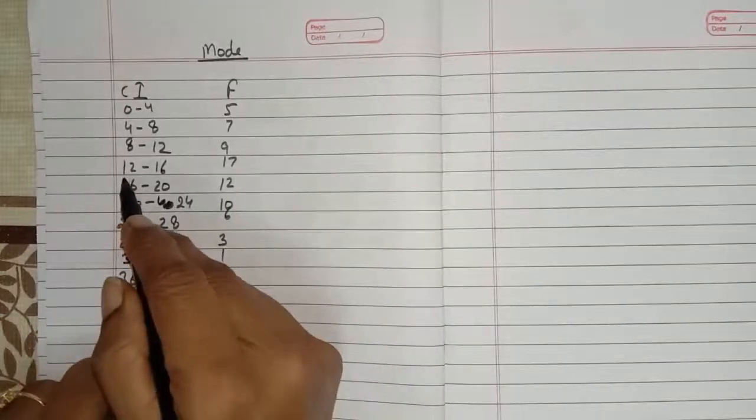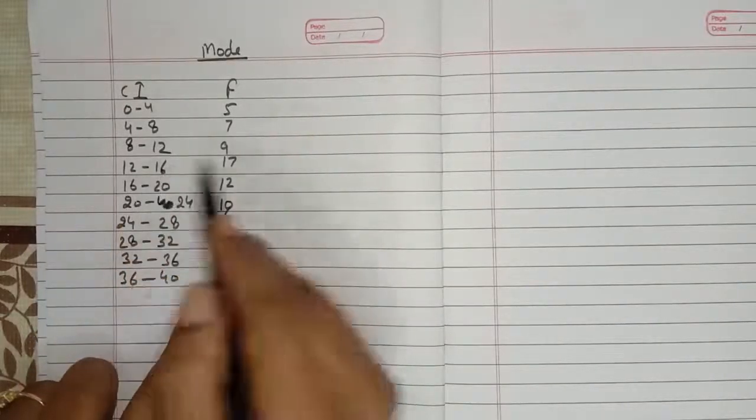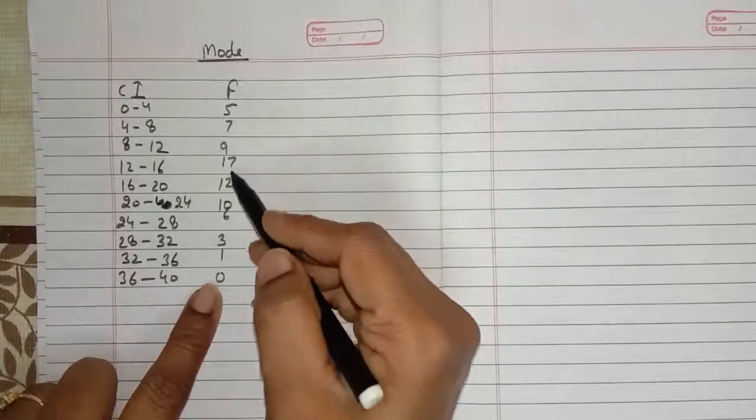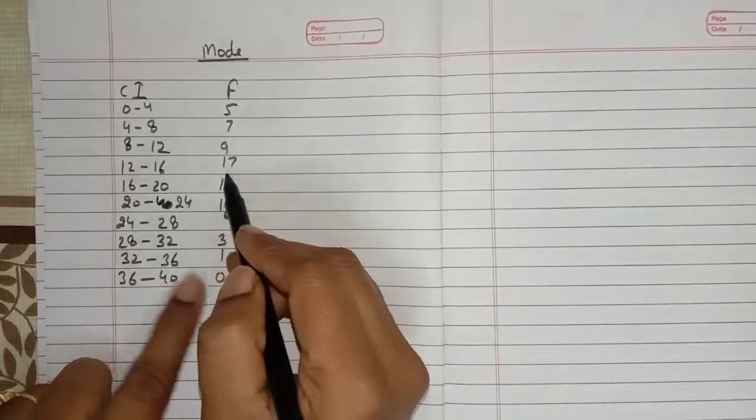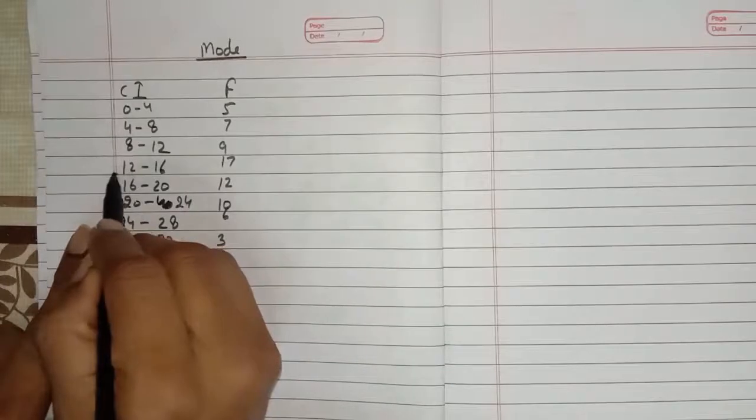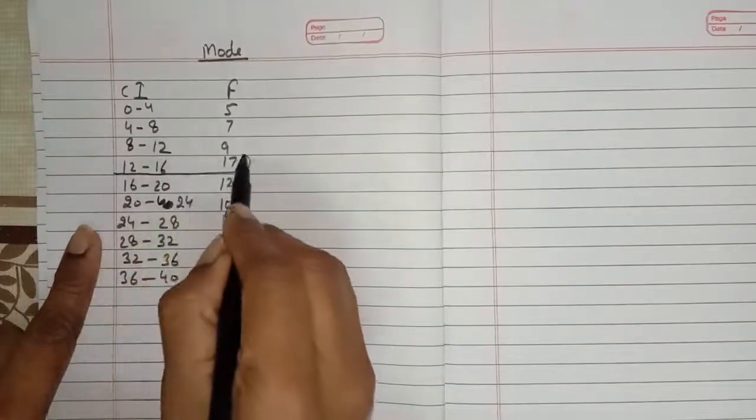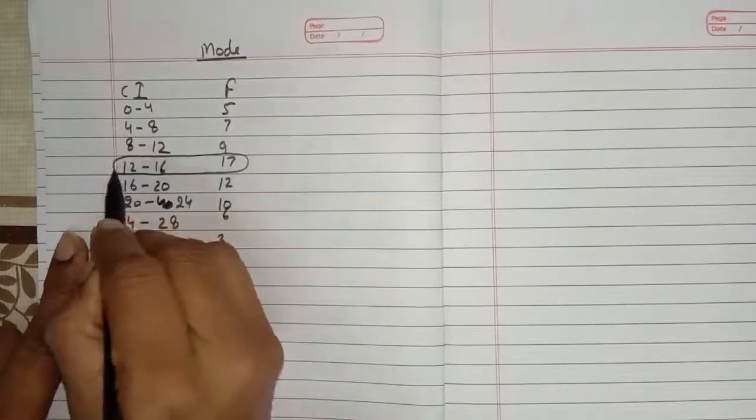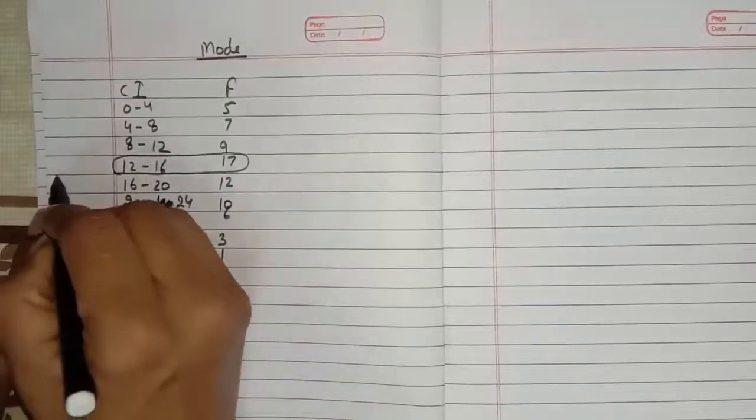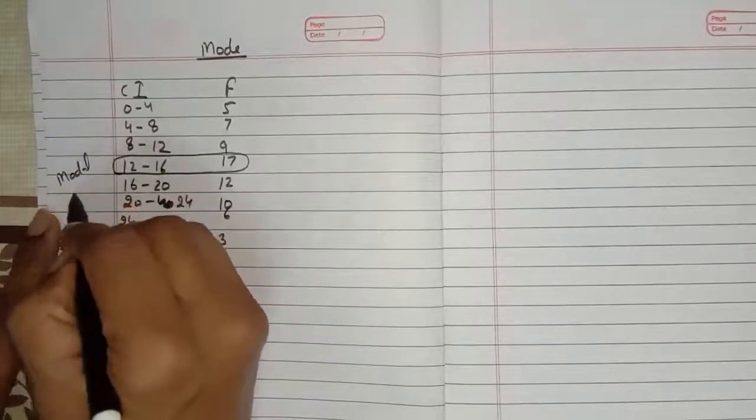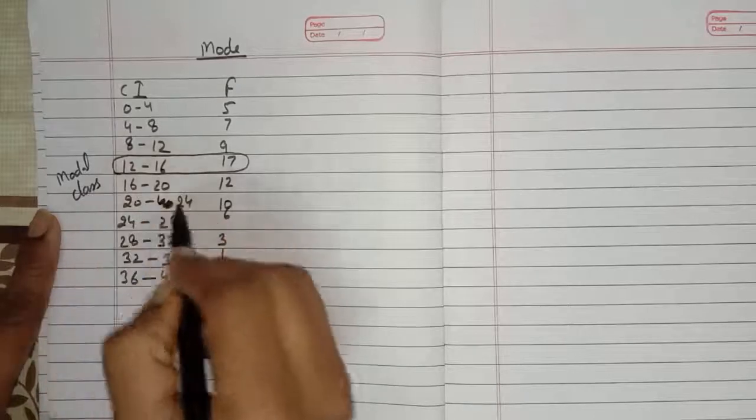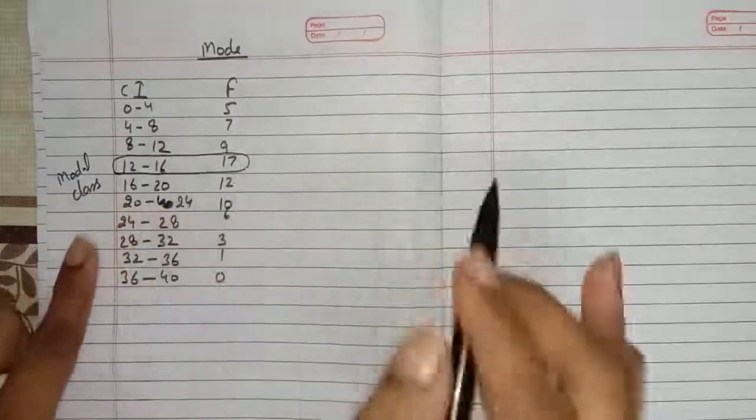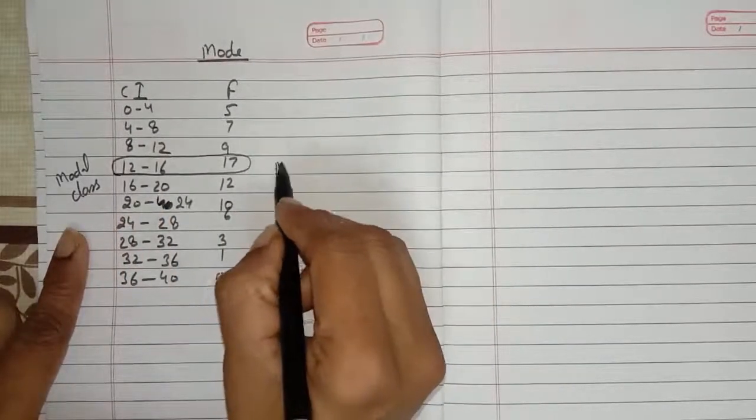We have to choose a class interval which has the highest frequency. So here the highest frequency is 17. Yeah, this is the highest frequency. So we choose this class interval like this. This is called the modal class. Okay, so this is a modal class. Now first we should know the formula of mode.